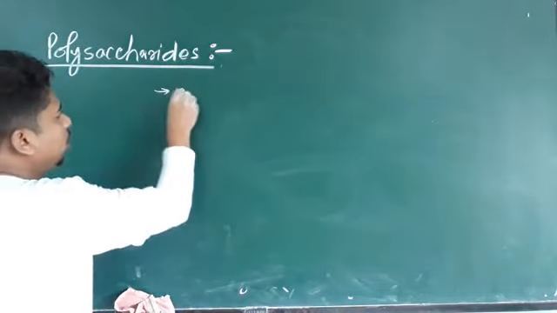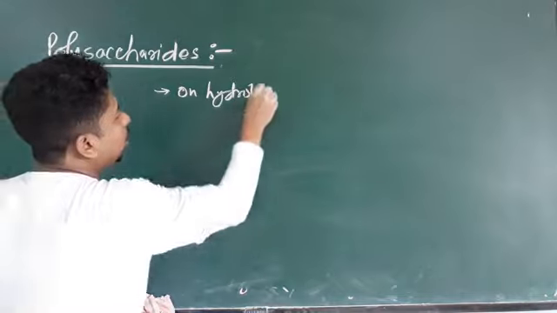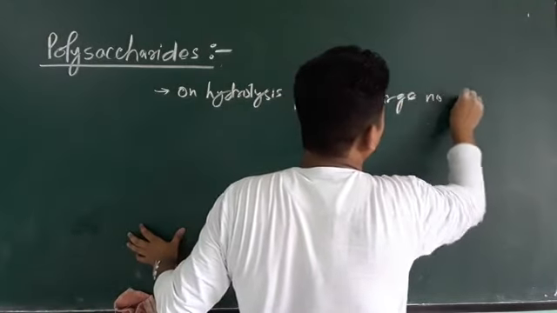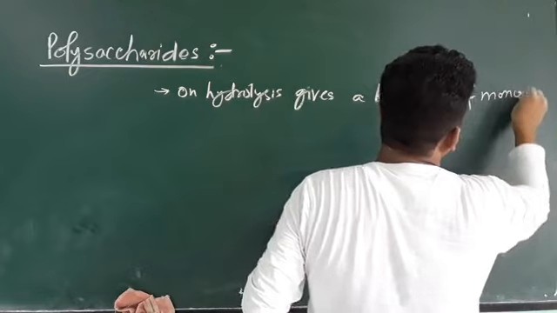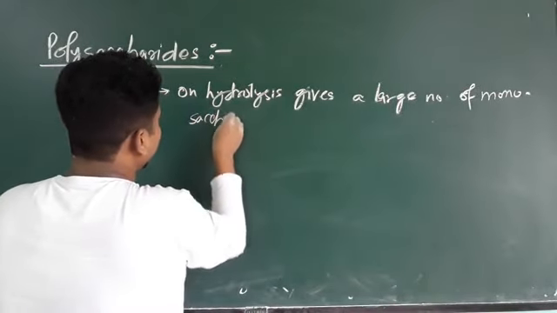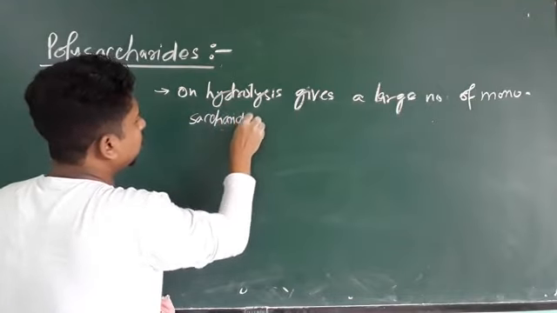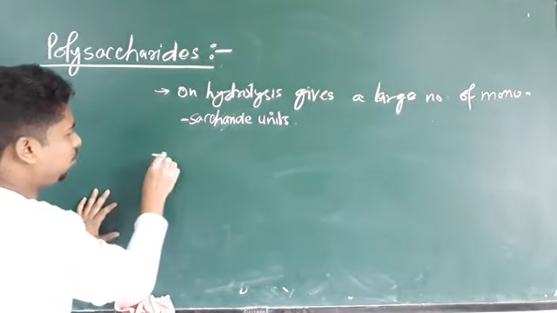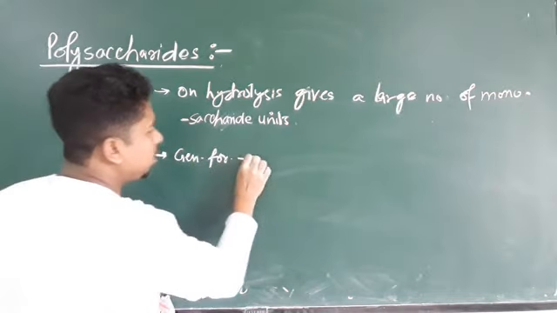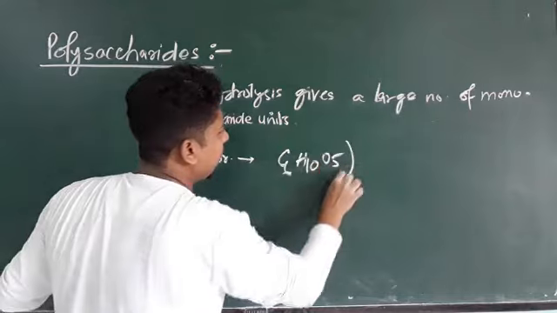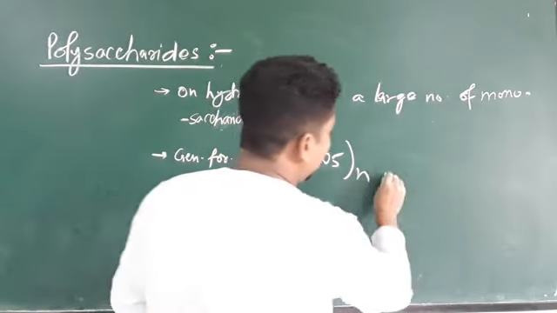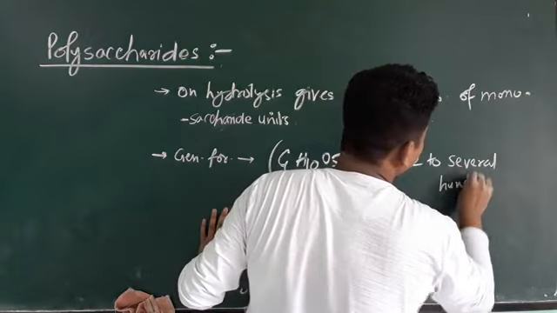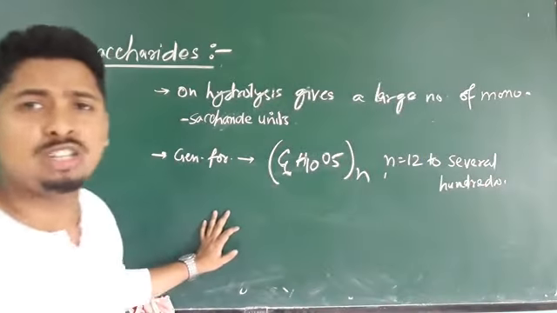So they are called polysaccharides, and they have the general formula C6H10O5 n times, and the value of n ranges from 12 to several hundreds. They are large molecular mass compounds.